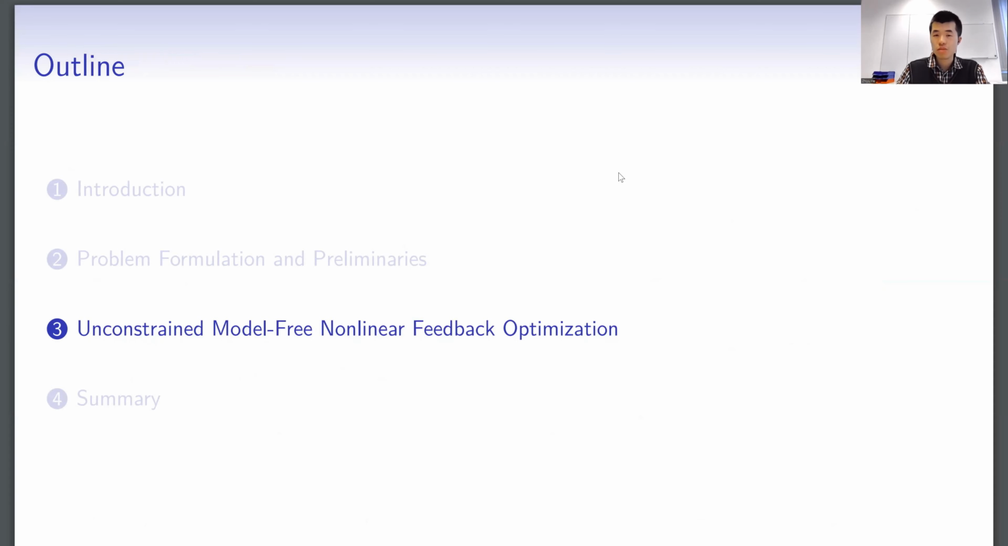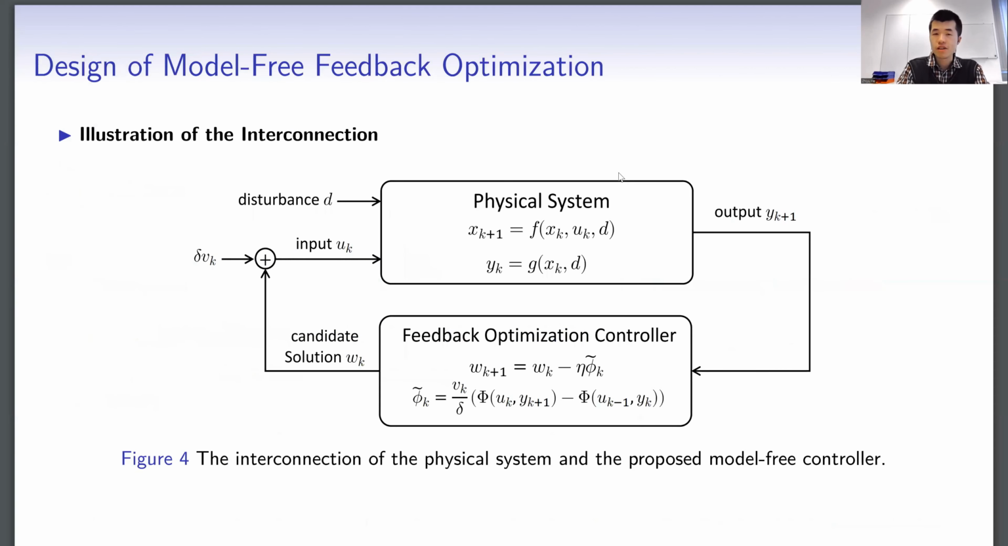We focus on unconstrained problems. The design of the controller and the closed-loop interconnection is shown in this figure. We will utilize the real-time measurements of the output y, and then we evaluate the objective value. We further subtract it by the historical value, and then scale it by a random vector to construct a gradient estimate. In this case, when we calculate the second moment of this type of estimate, it is significantly smaller than the previous standard 1-point estimate, as we showed in the previous slide.